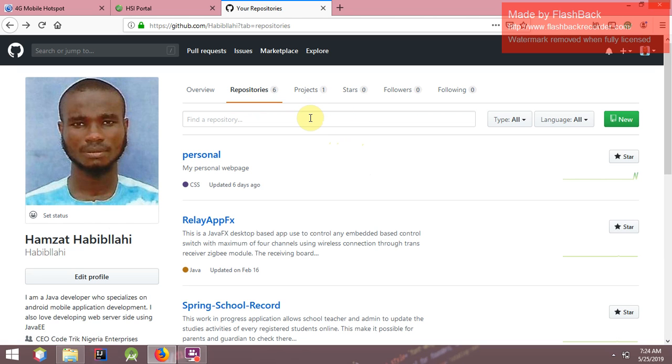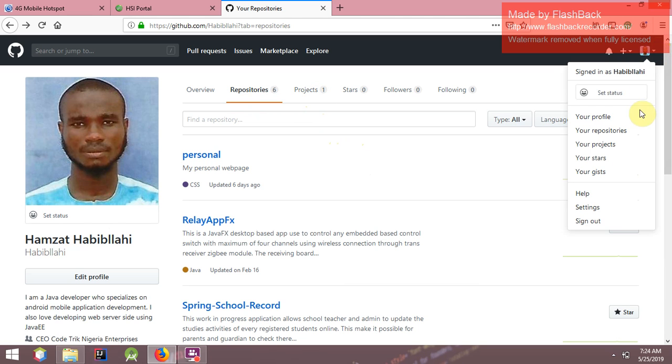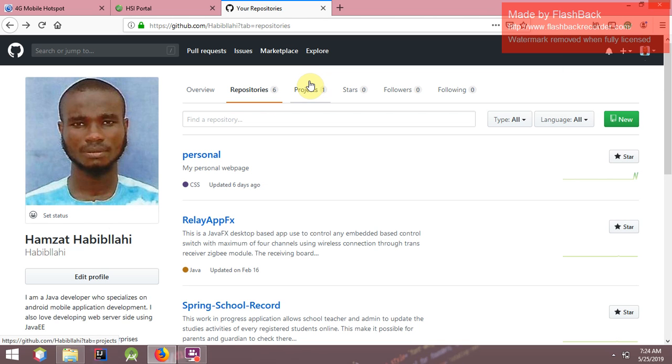Now, there are basic rules in creating projects. The first thing is that there are three types of projects. Create new project you are looking at here, your projects is the same you are looking at here. Now, what are the three types of projects we have? The first one is user project, the second one is organization project, and the third one is repository project. That means a project can belong to a user. You can create another project that belongs to a repository level, and you can create another project that belongs to organization level. What an organization means in GitHub we will know later, by God's grace.